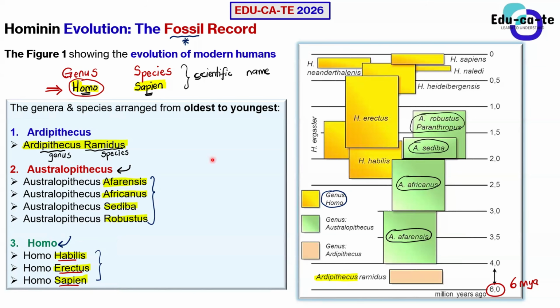Okay, but basically these are the three genera, and this is how they follow each other from the oldest genus to the youngest genus. Do we all understand? Yes. Sir, can I ask? Yes, Nhlamulo.